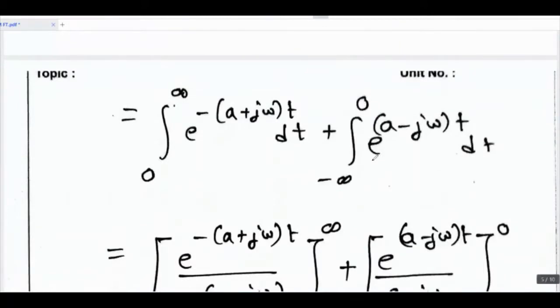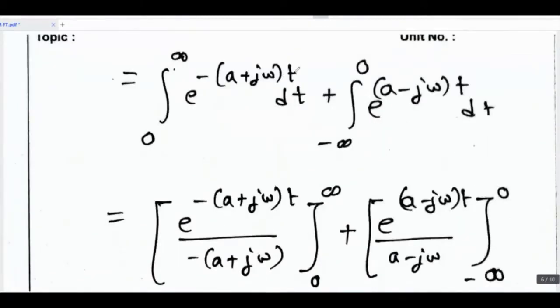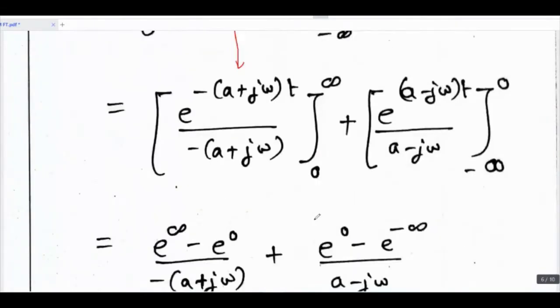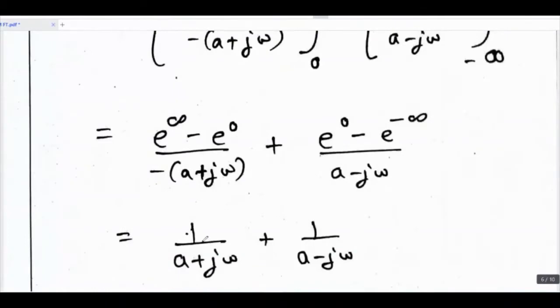Then solve this integration. The integral of e raised to minus a plus j omega t is e raised to minus a plus j omega t upon minus of a plus j omega, with limits 0 to infinity. The integral of e raised to a minus j omega t is e raised to a minus j omega t upon a minus j omega, with limits minus infinity to 0. Substitute upper limit minus lower limit: in place of t put infinity and 0, and in place of t put 0 and minus infinity. So you will get 1 upon a plus j omega plus 1 upon a minus j omega.